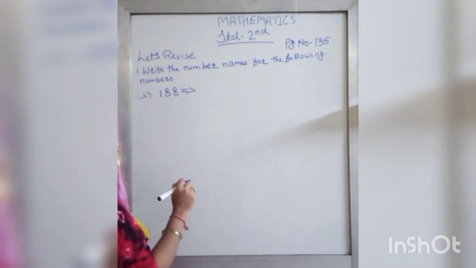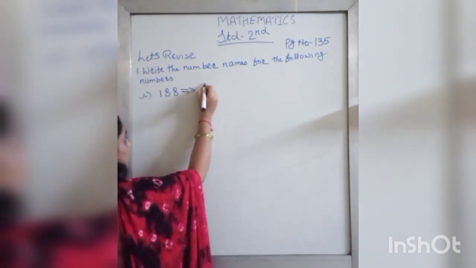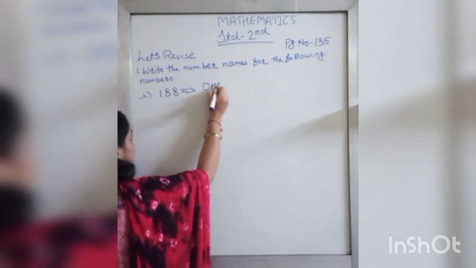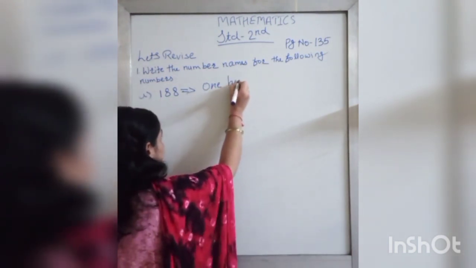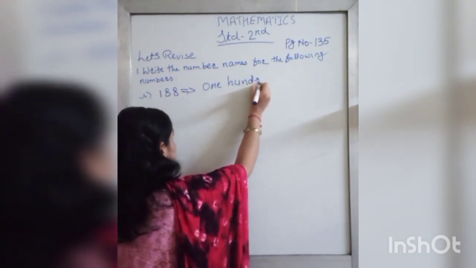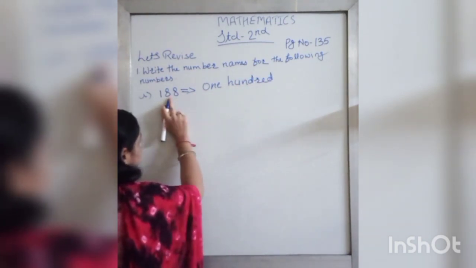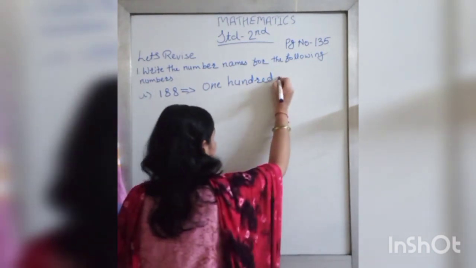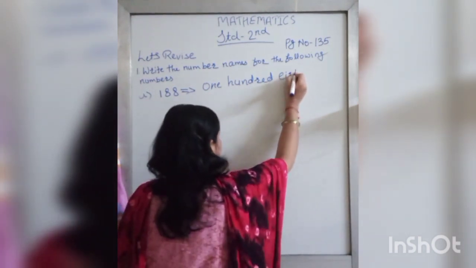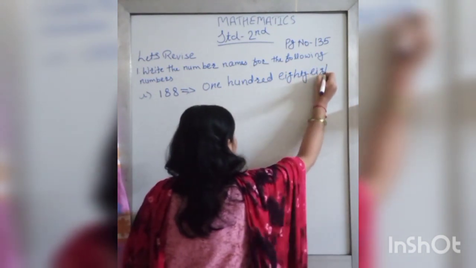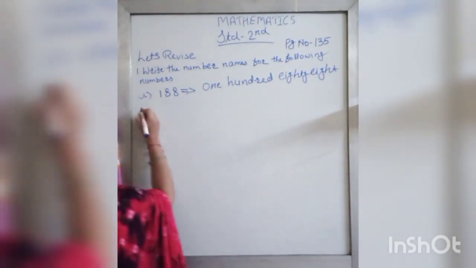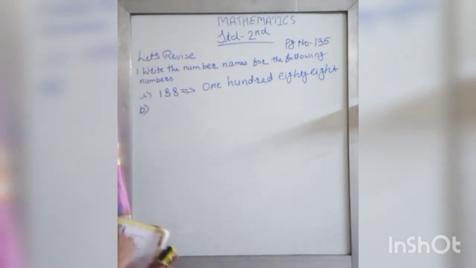So, we will write as we are reading: 1 hundred. What is the place value of 1? 100. What is the next number? 88. Understood? We'll see the second one.